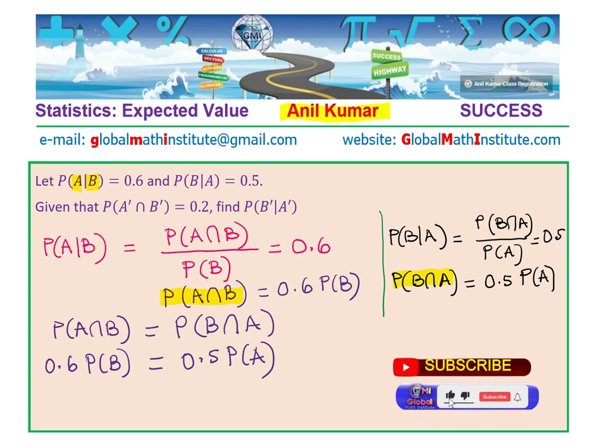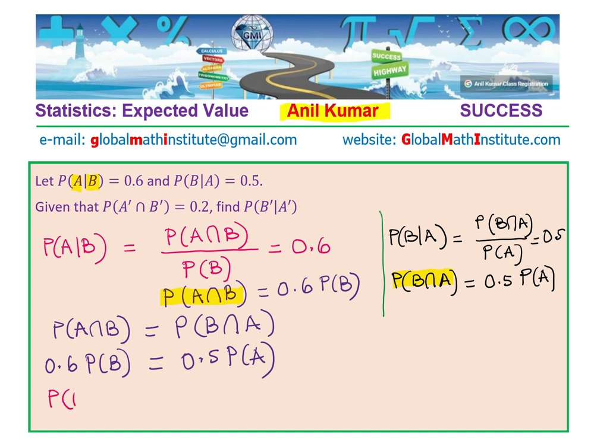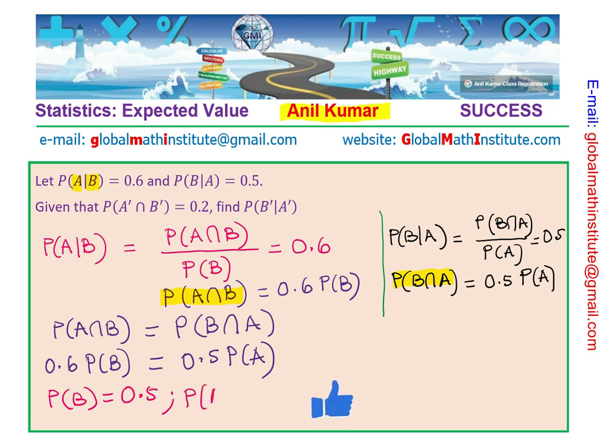Good. Now from this equation itself, without getting into more complications, we actually have a solution. If you compare the equations, we can easily write probability of B equals 0.5 and probability of A equals 0.6.